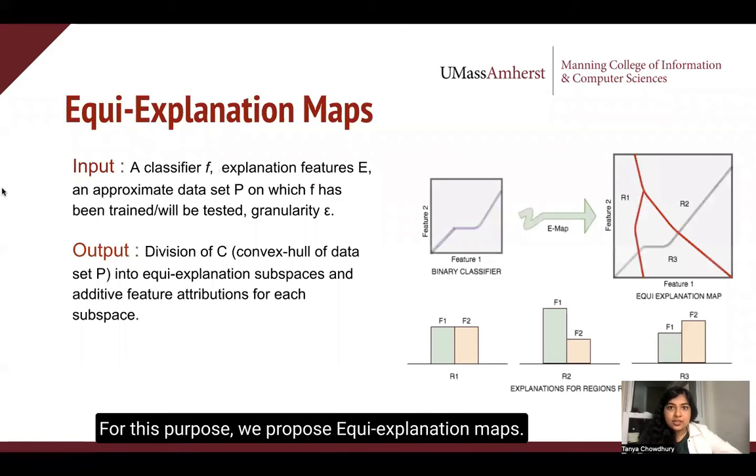For this purpose, we propose Equi-explanation maps. Equi-explanation maps take in a classifier and a granularity coefficient epsilon and return a set of equi-explanation regions or subspaces along with their corresponding attribution vectors.